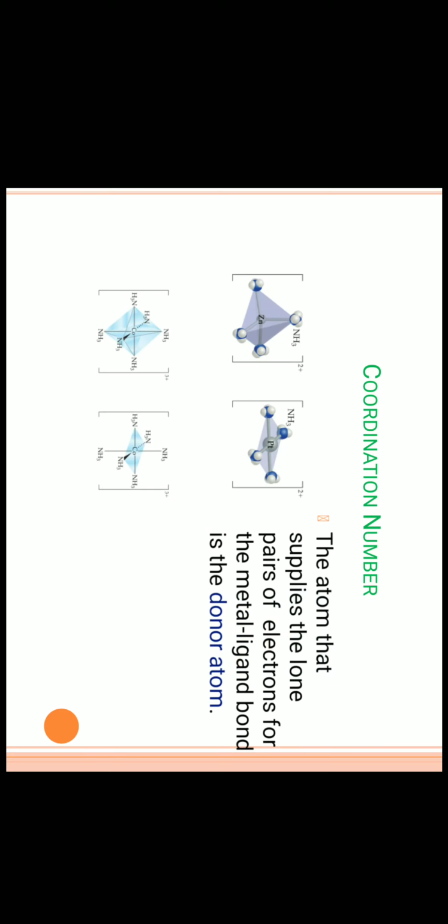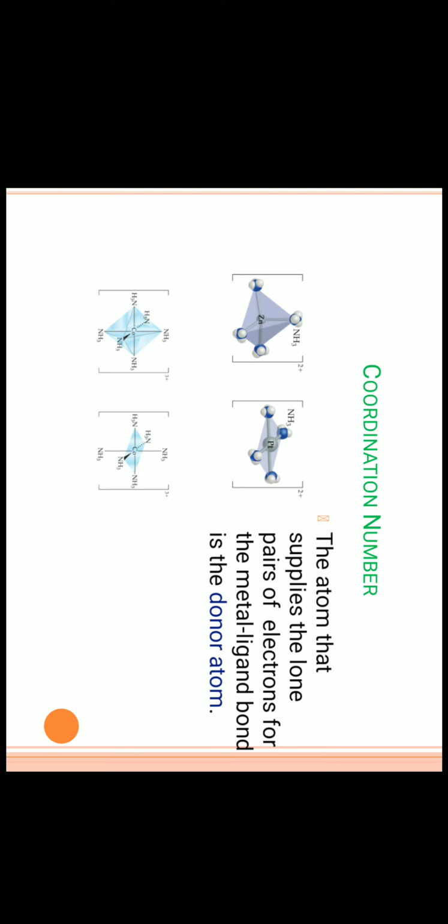Then what is the coordination number? It is also termed ligancy. The atom that supplies the lone pair of electrons for the metal-ligand bond is the donor atom. What do you understand by the word coordination number? Very simply, we can say that the total number of ligands attached to the central metal ion is its coordination number. For example, in Zn(NH3)4, 4 is the coordination number of zinc.